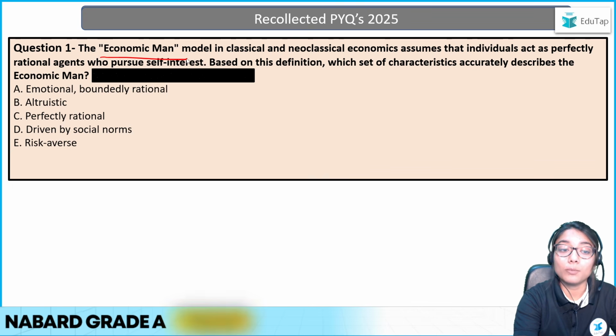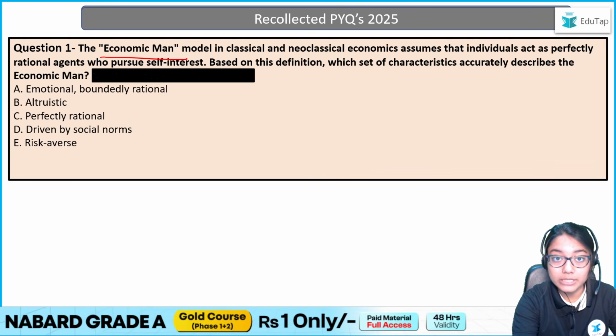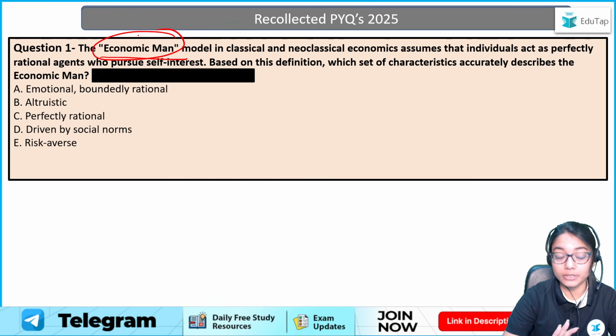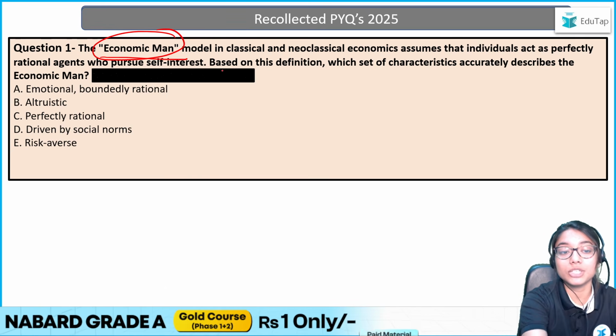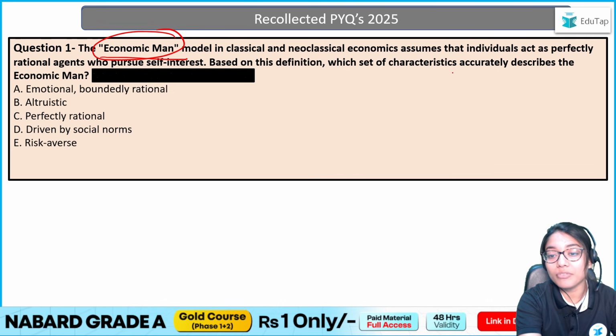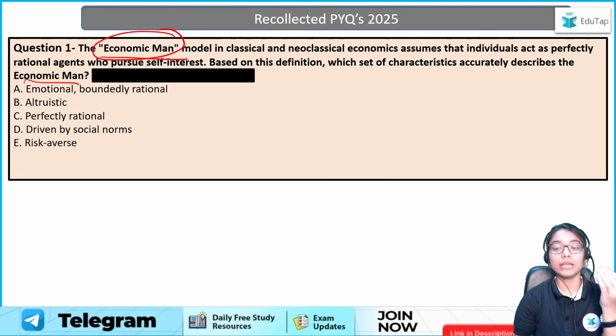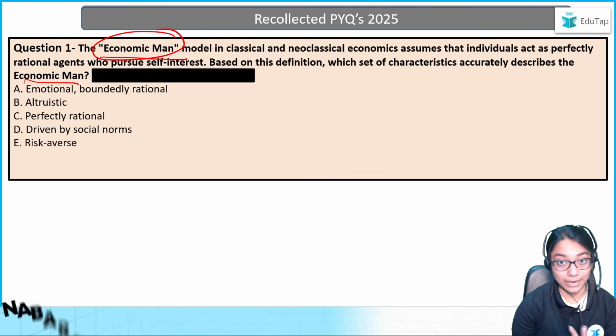So when we talk about models of decision making, we have two different models, economic and administrative man, of which this question is specifically talking about one of the models. So based on the definition which has been given, which set of characteristics accurately describes the economic man? So you have to figure out the correct characteristic of the economic man model.